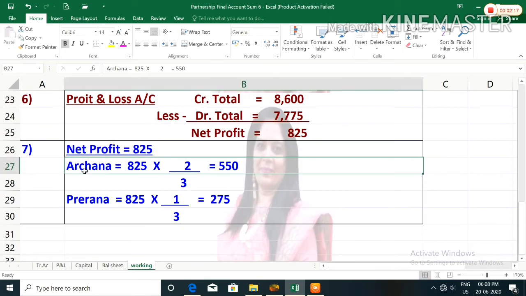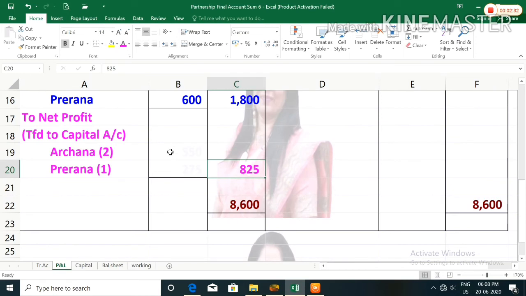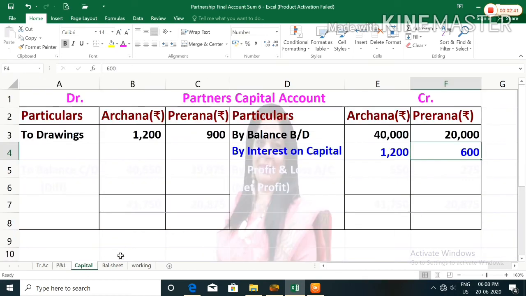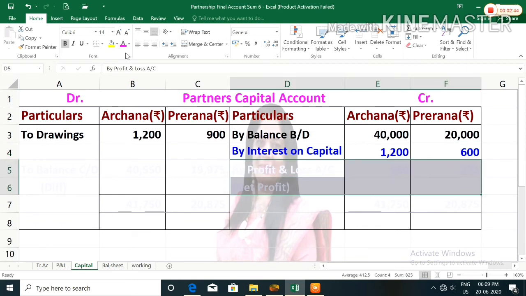So here you can see net profit equal to 825. Archana 825 multiplied by 2/3 equal to 550. Prerna 825 multiplied by 1/3 equal to 275. That you have to record in profit and loss account because you have to divide the net profit into the partners. This net profit will be transferred to the partners' capital account credit side. You will record by profit and loss account in Archana column 550, in Prerna column 275.